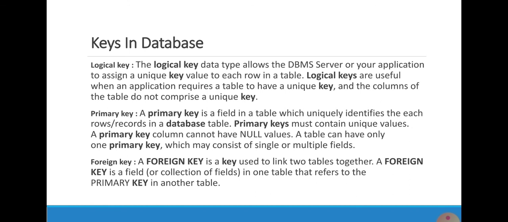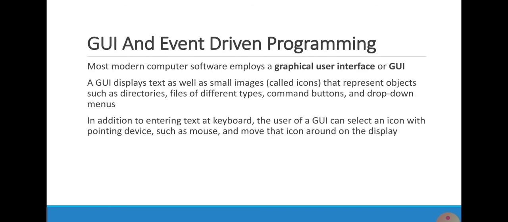Keys in database. There are three types of keys: logical keys, primary key, and foreign key, and their definitions are given. GUI and event-driven programming. Most modern computer software employs a GUI, graphical user interface. A GUI displays text as well as images called icons that represent objects such as directories, files of different types, command buttons, and drop down menus.